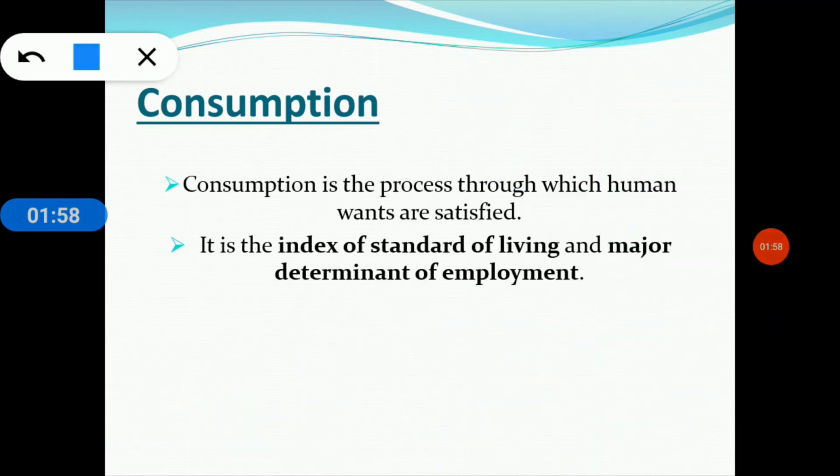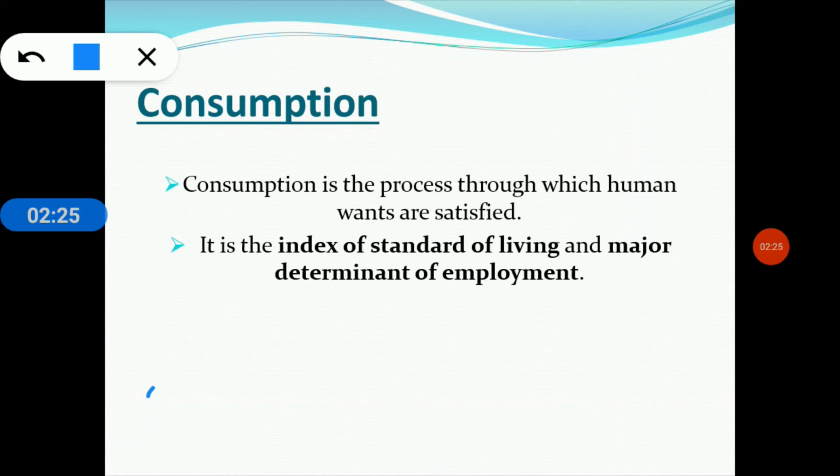So yes, consumers are those group of people who consume goods and services to satisfy their wants. Clear? For example, we use food to satisfy our hunger, or water to satisfy our thirst. In some cases consumption may take place immediately.